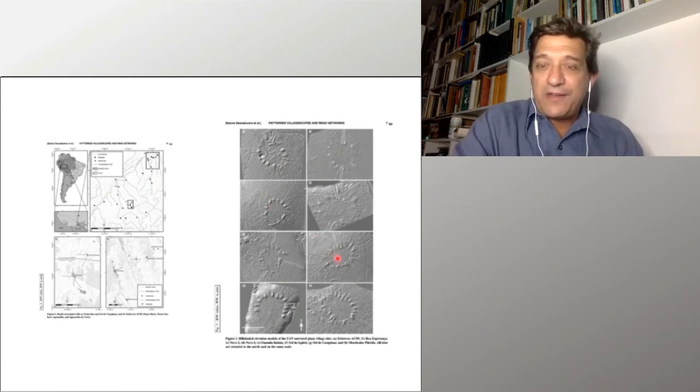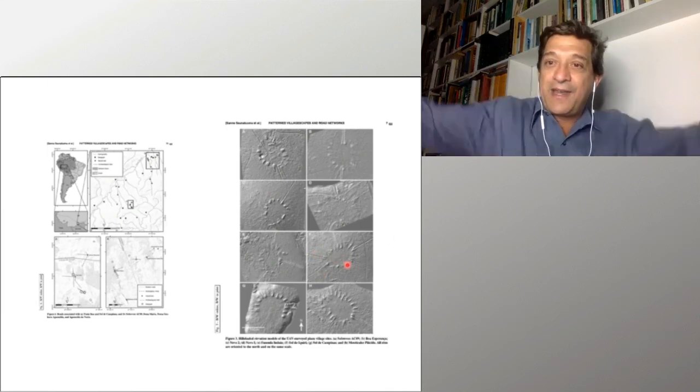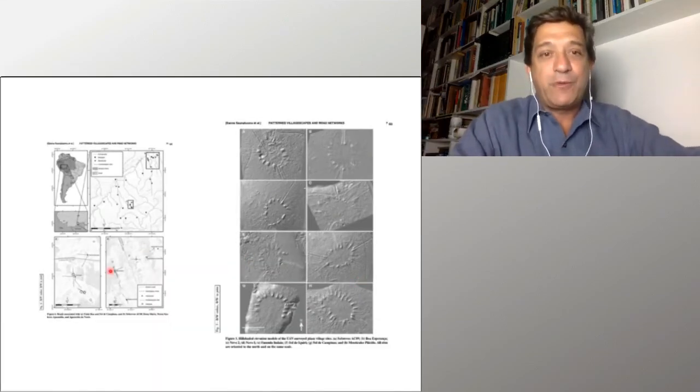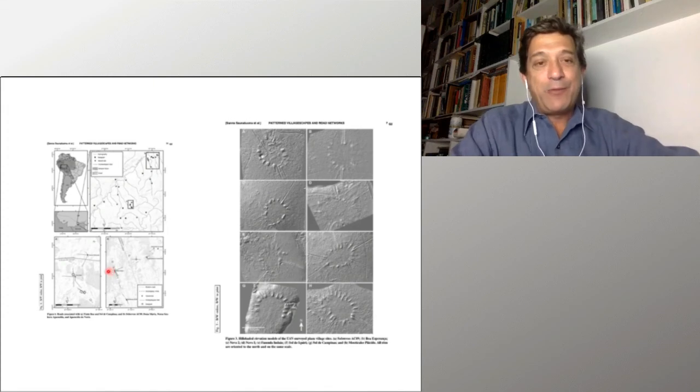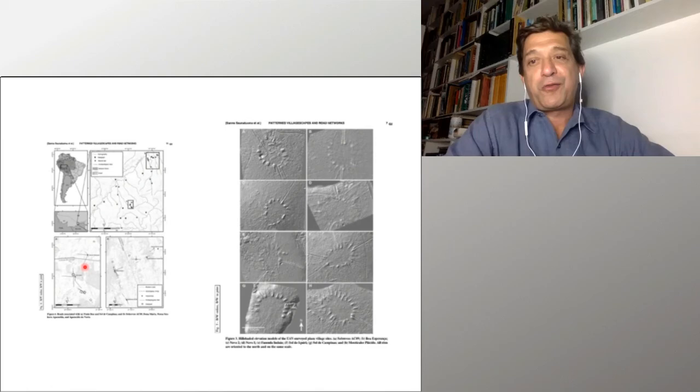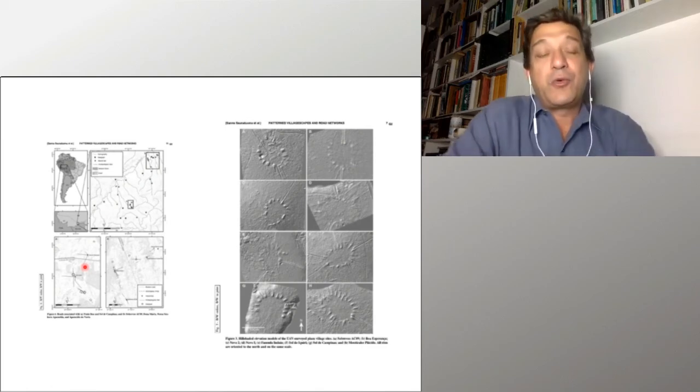And if you look at it, you can see very well how we have roads coming out of those sites in a kind of sun-like shape, in a radial pattern. And we were able to connect, if you look at this map here, just using Google Earth and the drones, we were able to connect those roads, realizing that there was a network of archaeological sites connected by these ancient roads.